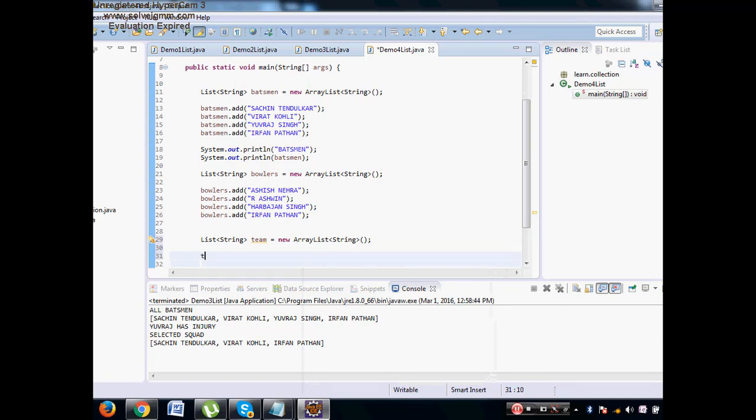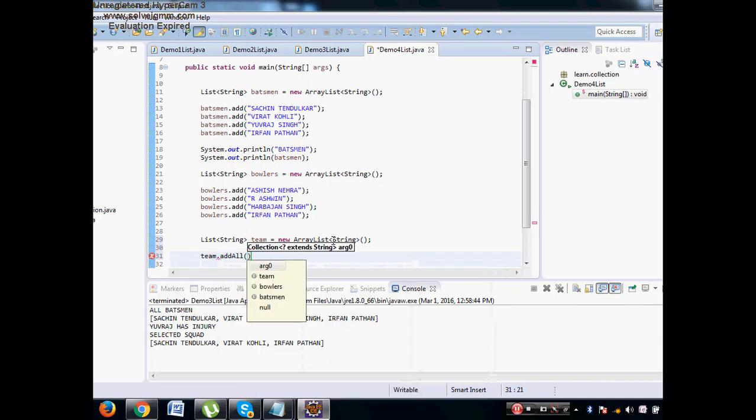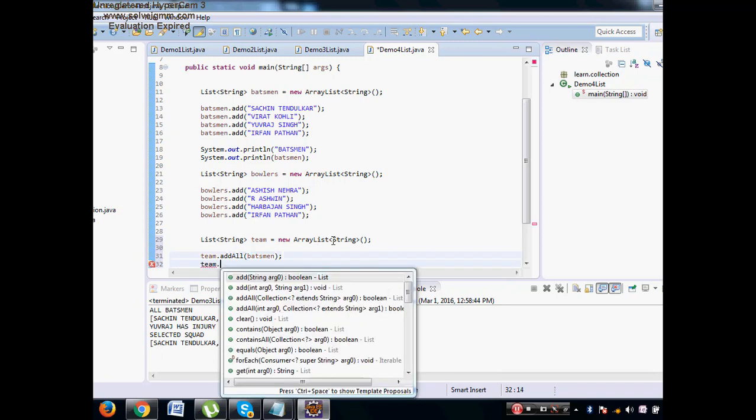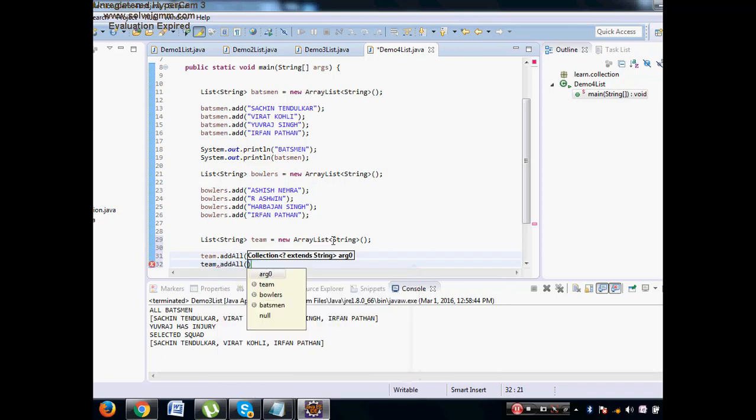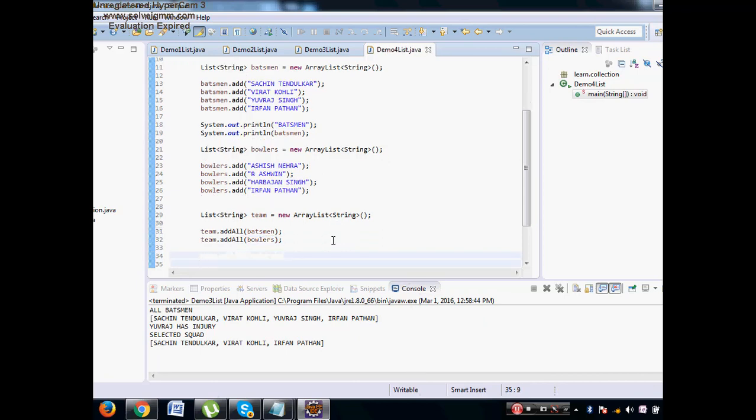Therefore how to combine two lists? Team dot addAll, I will say batsmen. Therefore for the team, batsmen are added. Team dot addAll, I will say bowlers. Therefore now batsmen are also added to the team, bowlers are also added to the team.